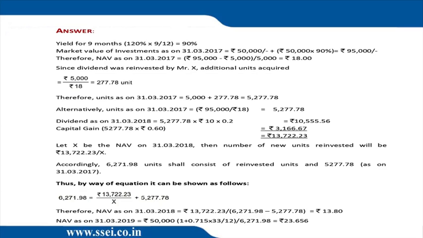1,48,312.5 divided by 6271.98. That's coming to 23.65. So 23.65 is the NAV on the last date. Once again, if I seem to have spoken fast, this sum has been done by us. You have to be able to solve the sum on rough in a speedy manner.